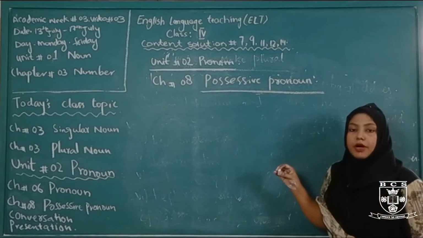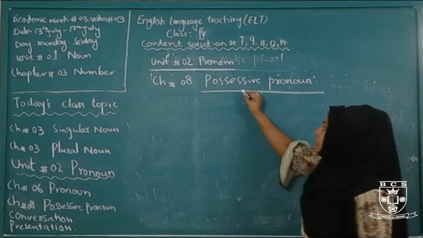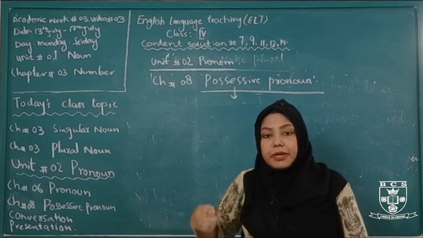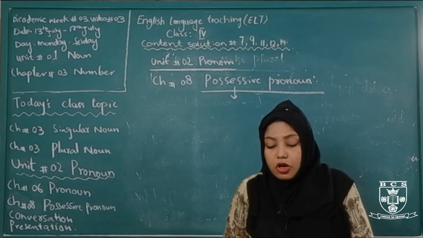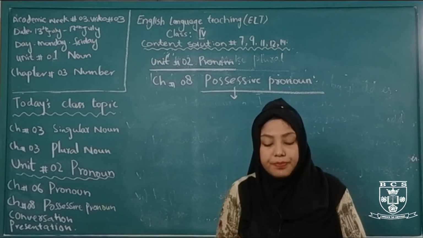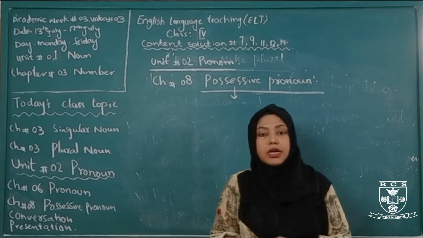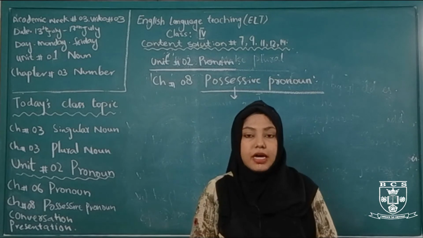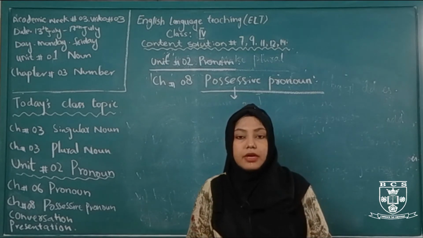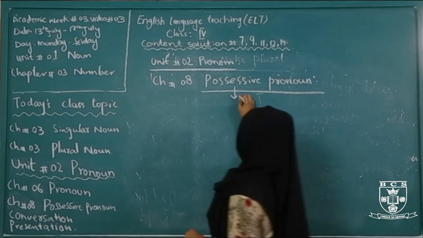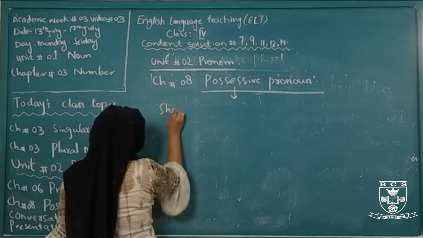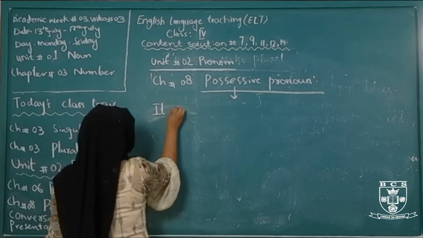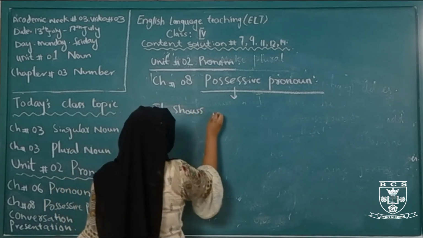What is the meaning of the word possessive? Possessive means ownership or possession. A word that shows the relationship or possession of a person or thing to another person or thing is called possessive.